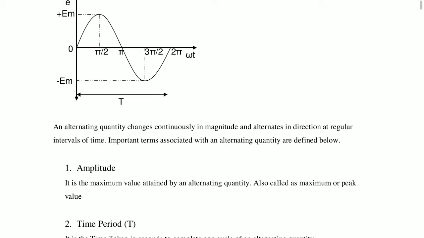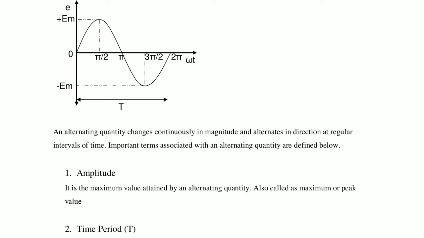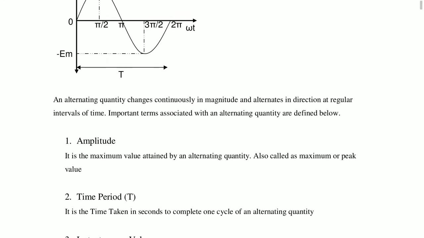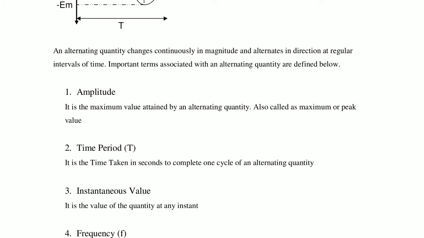Here, the instantaneous value is the value of magnitude at any time or any interval, at a particular point, at any degrees or any time. That is called the instantaneous value. In general, it is the value of the quantity at any instant. For example, we can write the instantaneous value V is equal to Vm sin omega t.